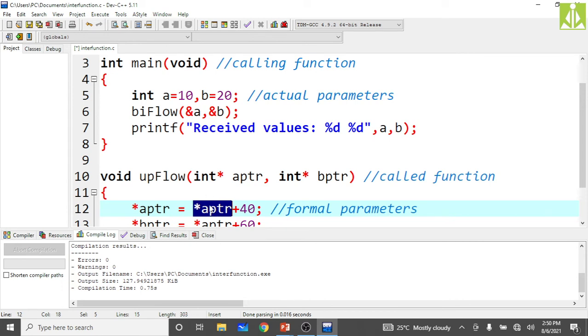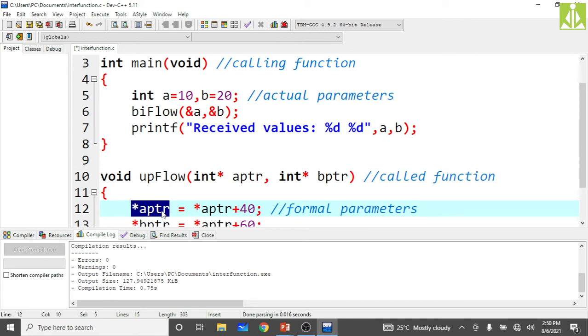So this is downward flow, as you can see. From here to here 10 is coming. 10 plus 40. Whatever value you get as the result of this addition, that is 50, isn't it? 10 plus 40 is equal to 50. That 50 again we are keeping in that same memory location, and that will be returned back to here. Indirectly, when you do *aptr = *aptr + 40, you are keeping that 50 value inside the A variable only, because this is the memory location of the A variable.